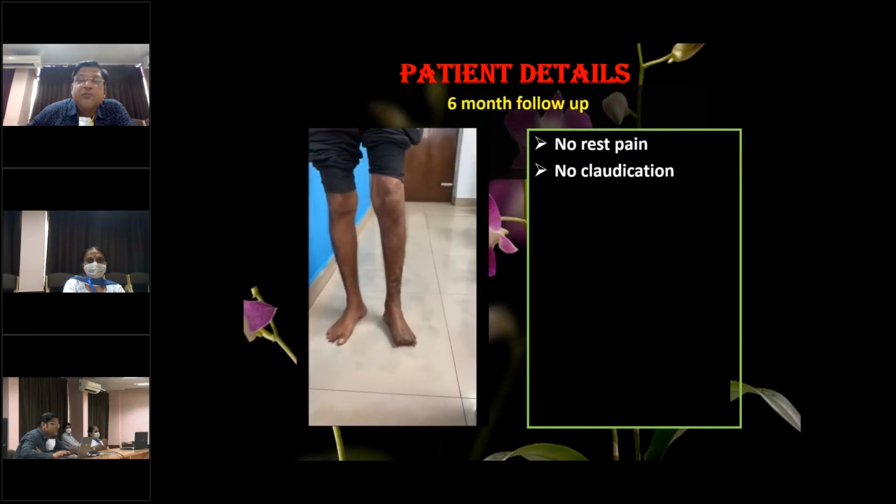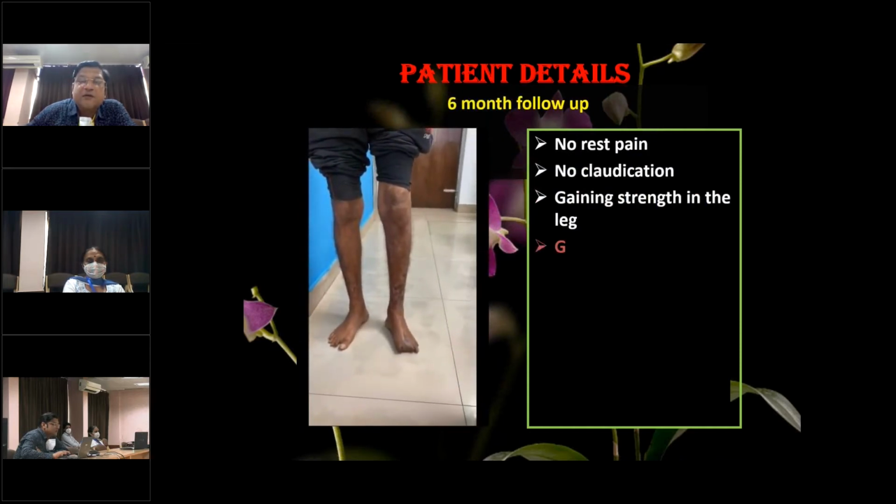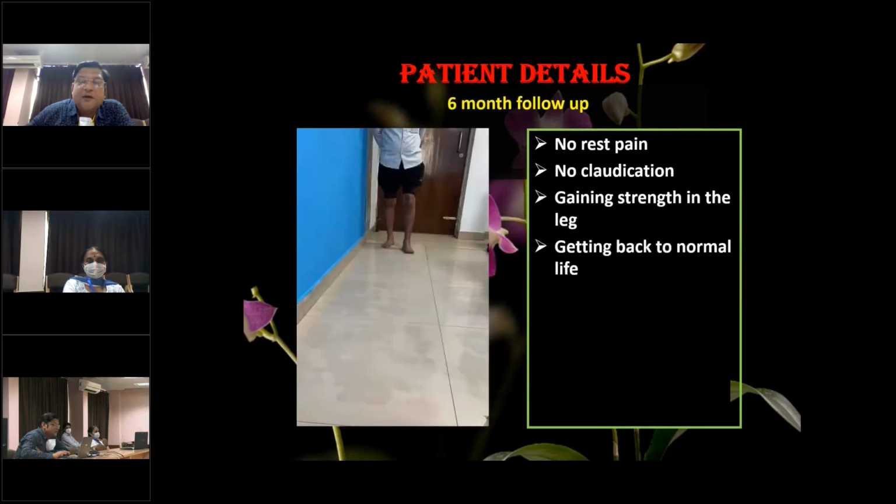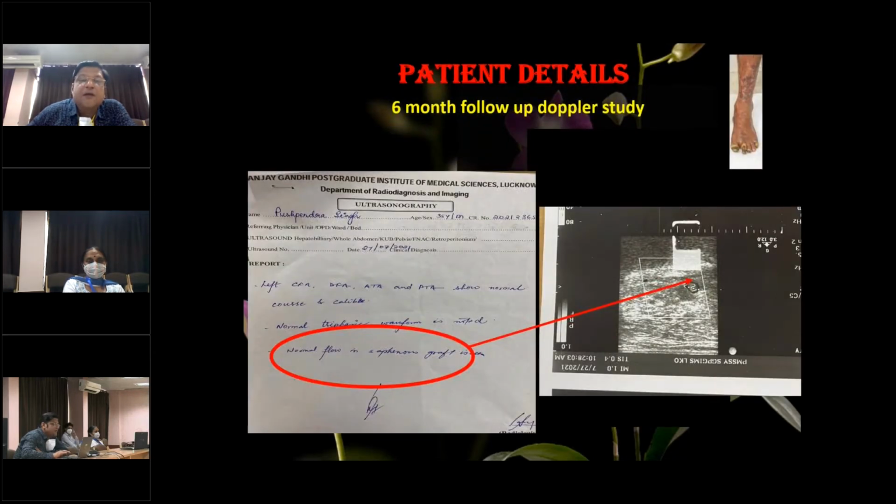There is no rest pain, there is no claudication. The patient is gaining strength in the leg and getting back to normal activities. Then we got a 6-month follow-up Doppler study from the radiology department. The Doppler study shows a normal flow in the saphenous vein graft, which I've highlighted here after 6 months, and it is also observed clinically.